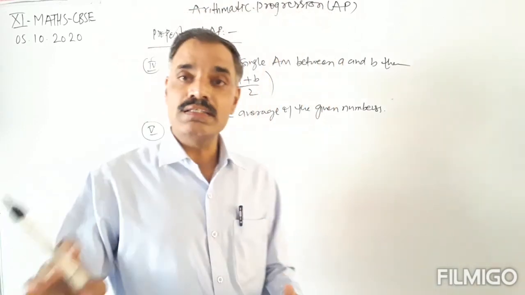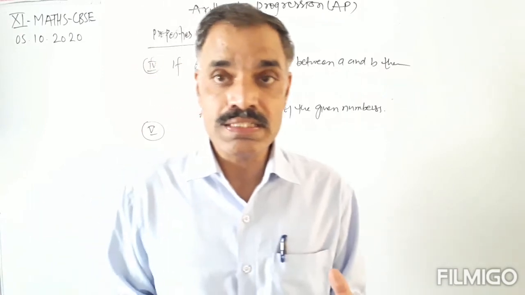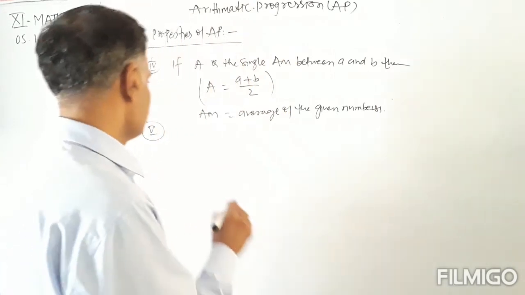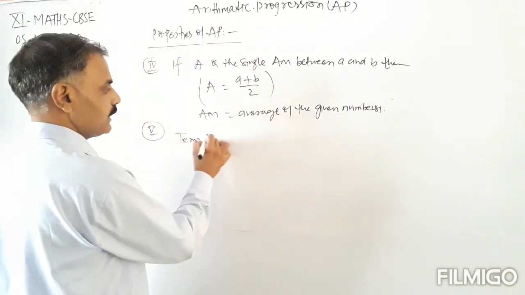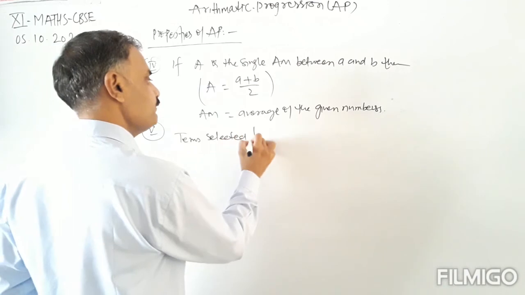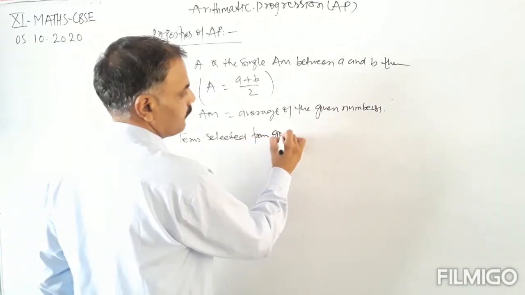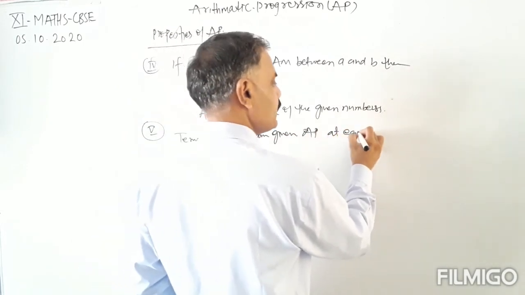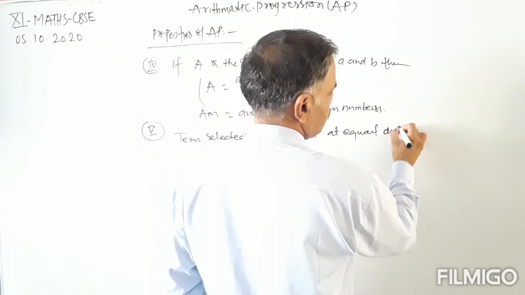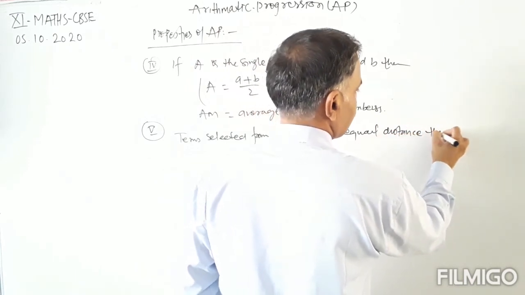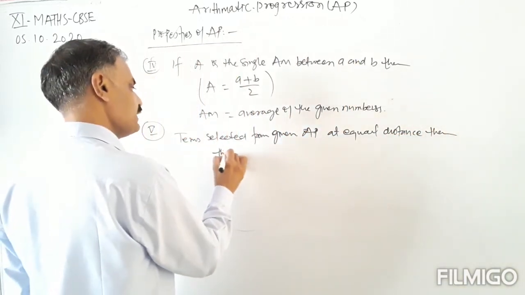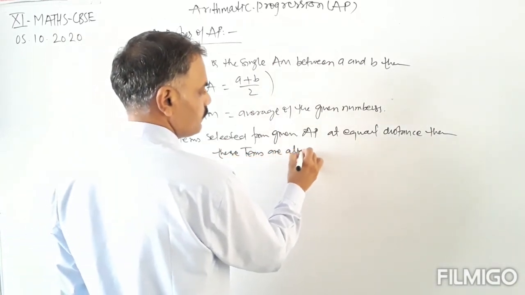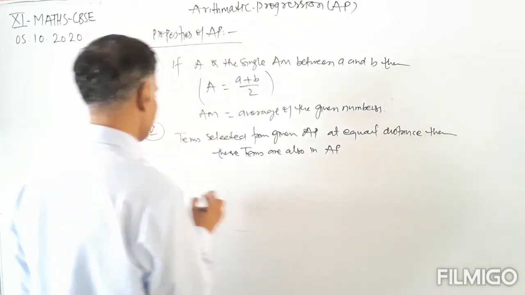So if we select terms at equal distances, then the selected terms are also in AP.